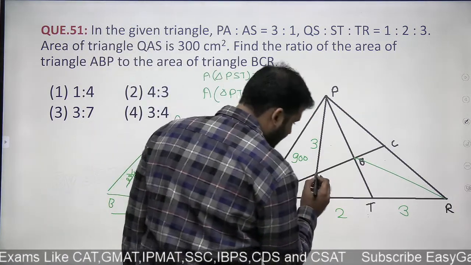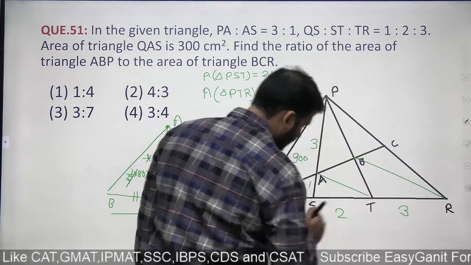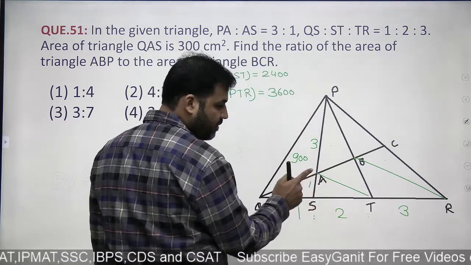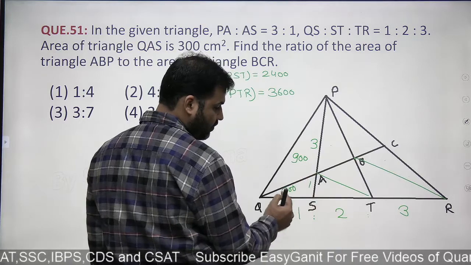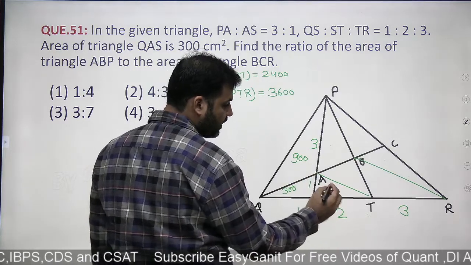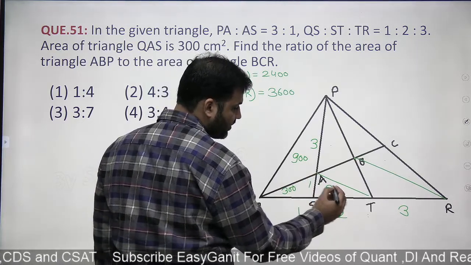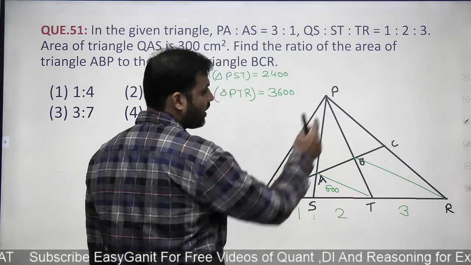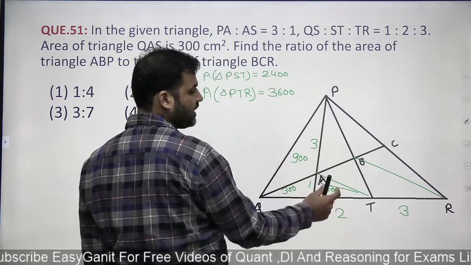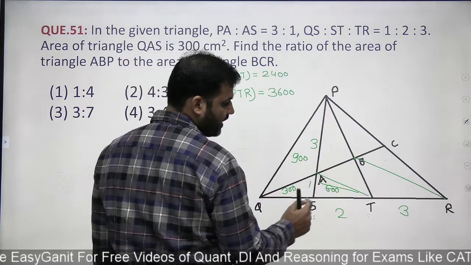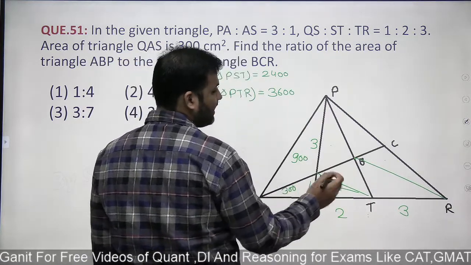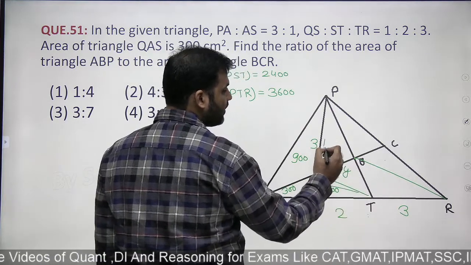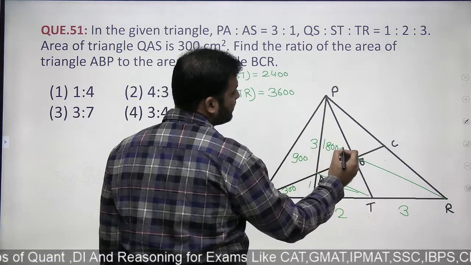Now can I join A with T? Yes, we can join. Now again see that this triangle and this triangle have the same vertex A. The area on 1 is 300, so area on 2 will be 600. So this area will be 600. 1 के base पे 300 area, तो 2 के base पे 600. Now this whole area is 2400, उसमें से ये 600 हो गया. If this is 600, then this will be 1800. So if I take this as y, then this will be 1800 minus y.